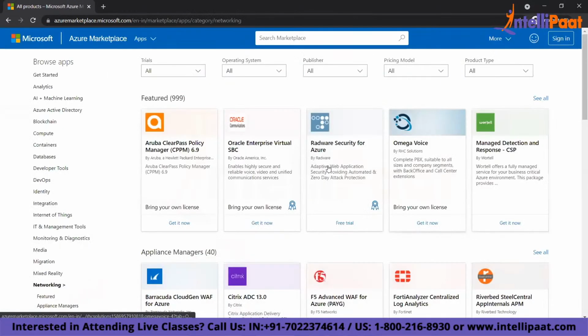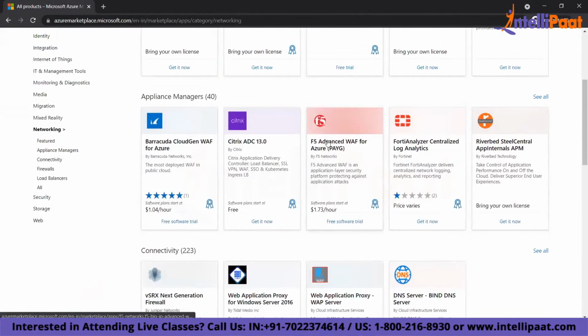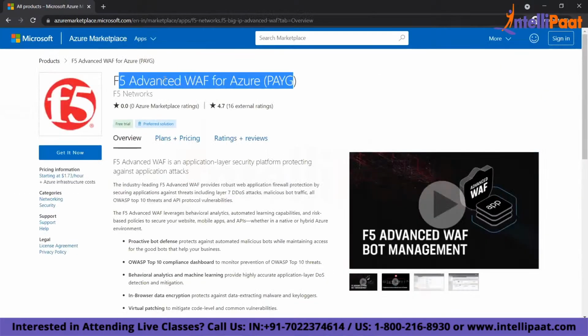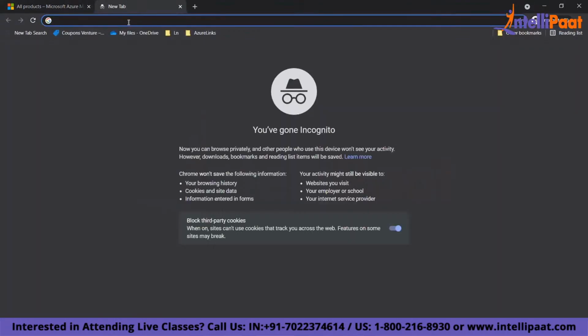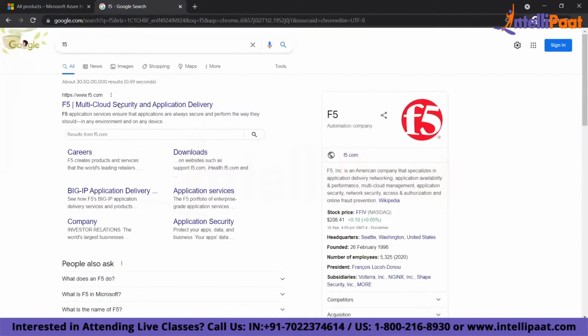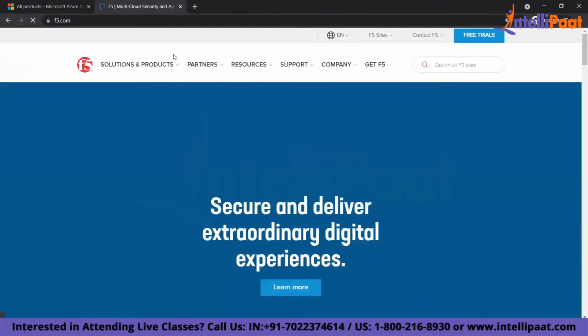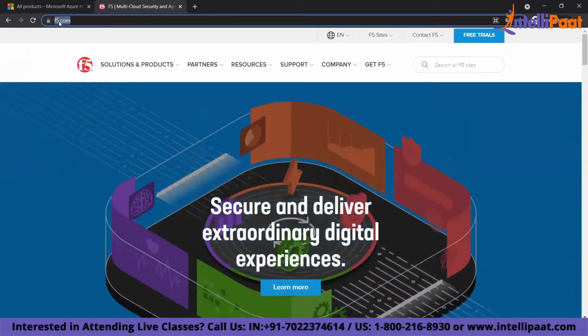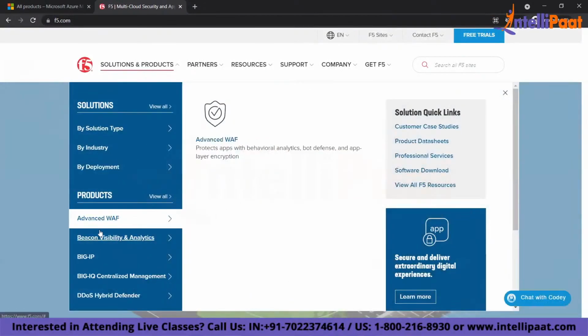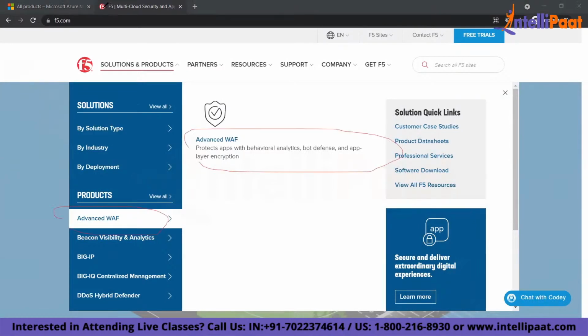I'll click on networking, and let's say I want to buy this F5 advanced firewall. So I will click on F5. So F5 is one product. Now if I go to this company, F5 is one company, right? F5 Networks. You see F5 Networks is one company, correct? F5.com. Now they have various products here. Now this company has this product or a software, Advanced WAF, right? This is their product, correct? This is a product of which company?